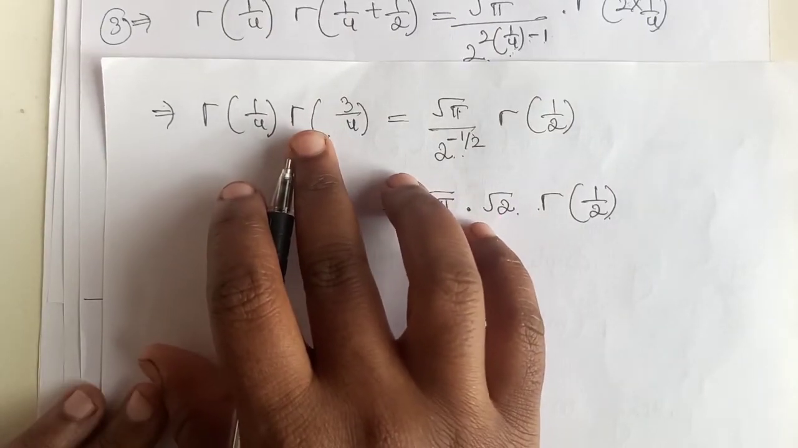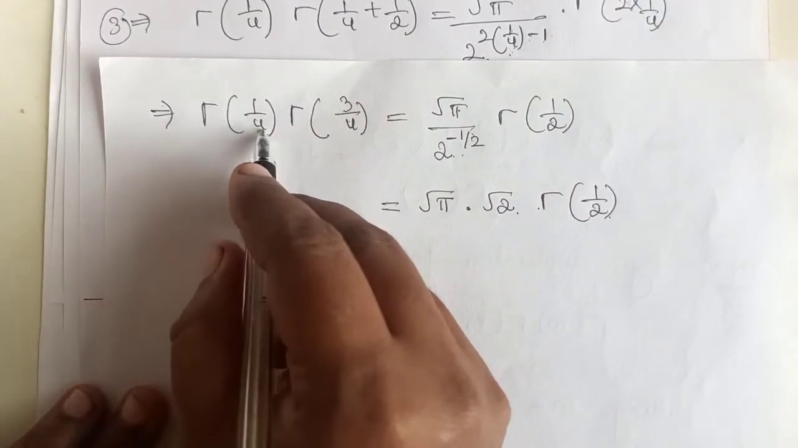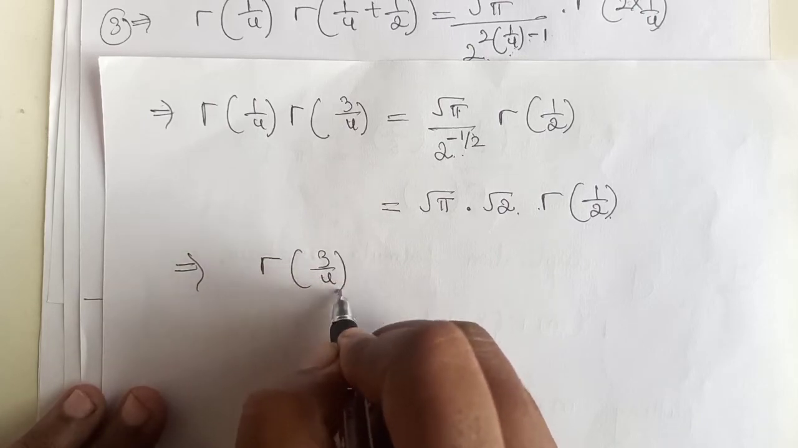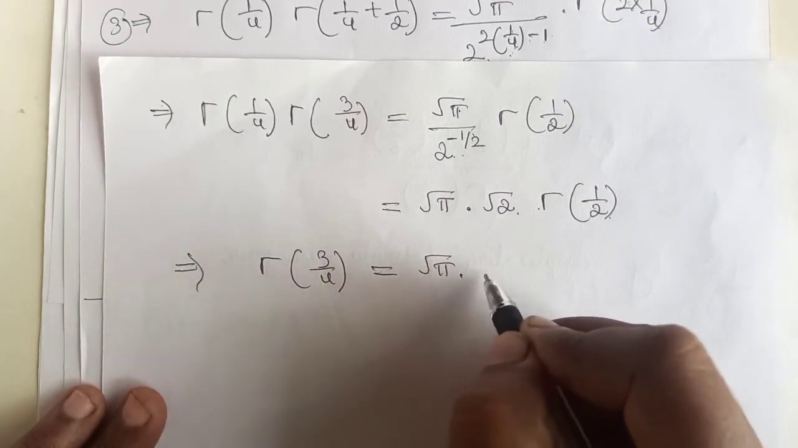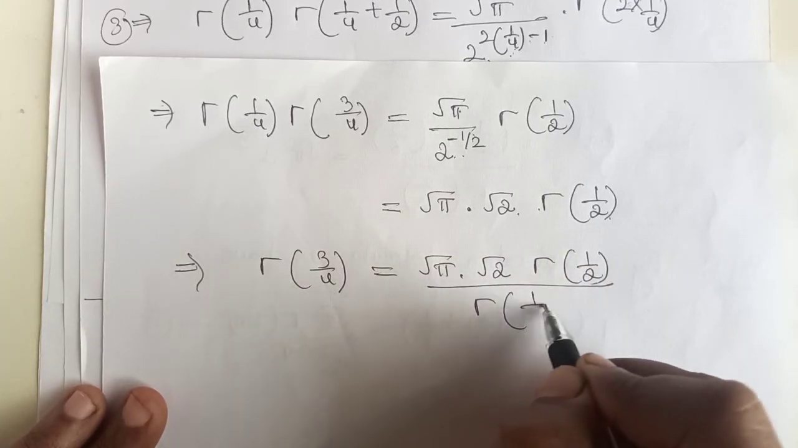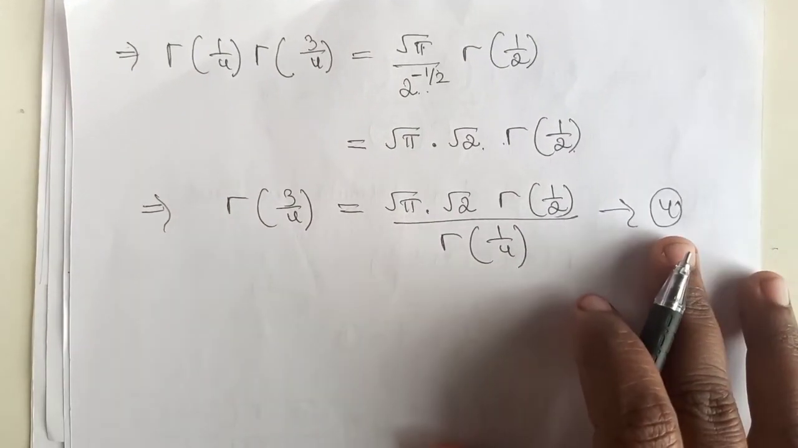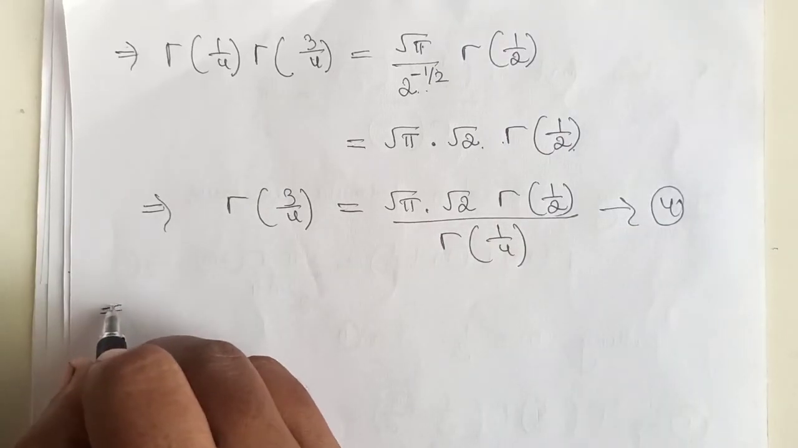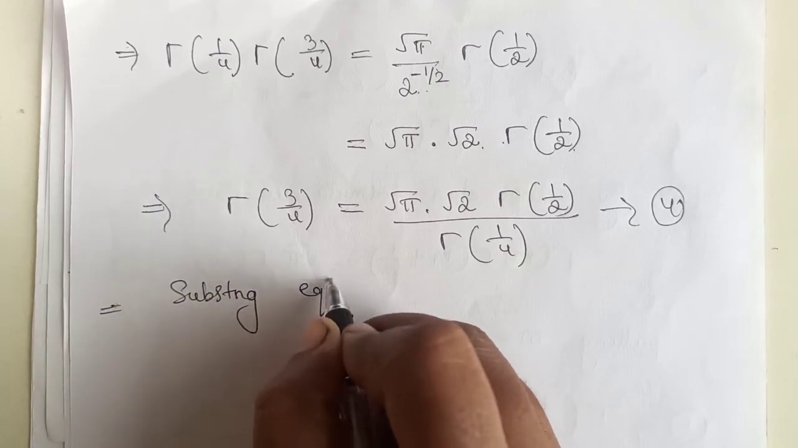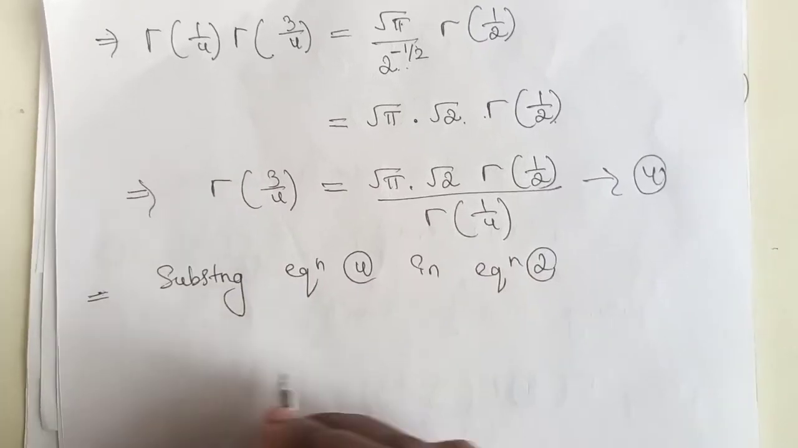We require only the value of gamma of 3 by 4 in equation 2. Therefore we send gamma of 1 by 4 to the right hand side. We get gamma of 3 by 4 equals root pi into root 2 into gamma of 1 by 2 whole divided by gamma of 1 by 4. Consider this as equation 4. Now substituting equation 4 in equation 2, we get